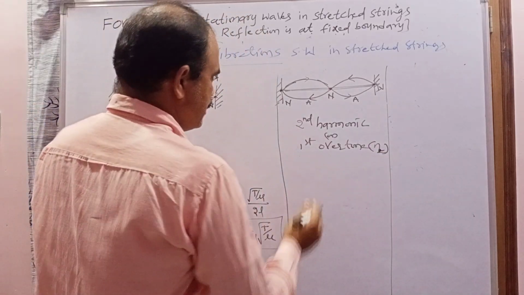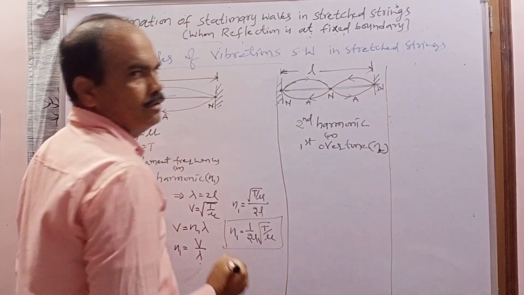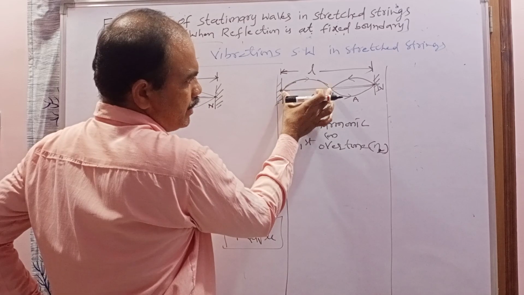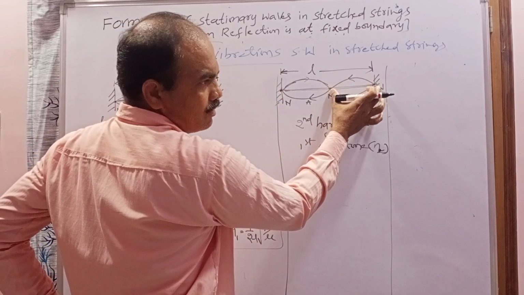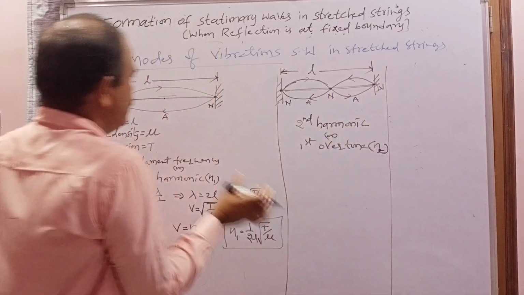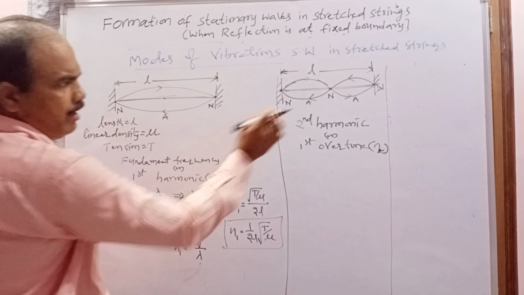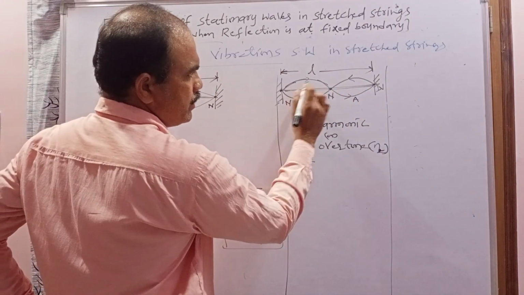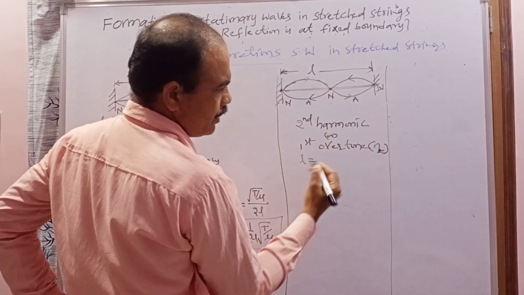To find that, first we have to write the length of the wire in terms of the wavelength. Here how many nodes are formed? 3 nodes. What is the distance between these two nodes? Lambda by 2. And again between these two nodes? Lambda by 2. If the stationary wave is formed with one loop, it is lambda by 2. Here it is formed with two loops, so L is equal to lambda by 2 plus lambda by 2. Here to here lambda by 2, here to here lambda by 2.